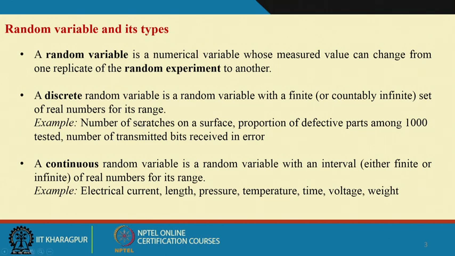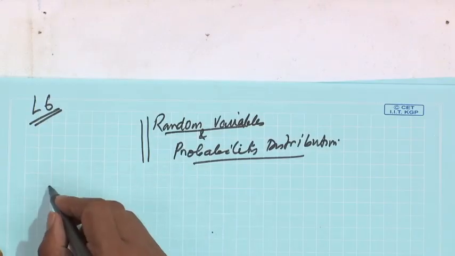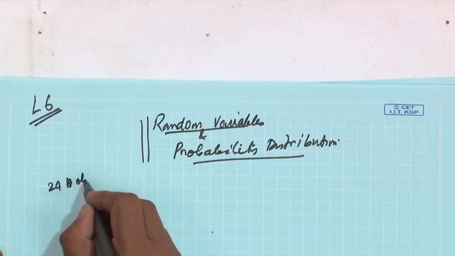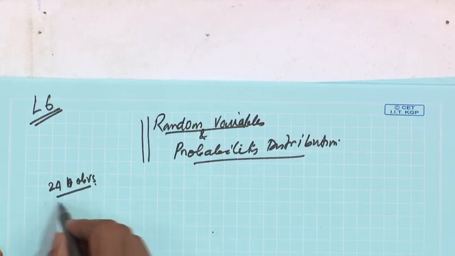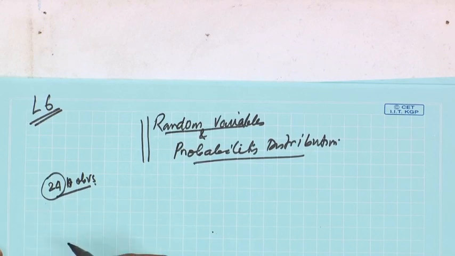Let us theoretically define what a random variable is. A random variable is a numerical variable whose measured value can change from one replicate of a random experiment to another. What does it mean? If you recall our example, what we are discussing so far, we said that we have done an experiment and we got 24 observations, and all these 24 observations are randomized. So, the experiment was randomized.